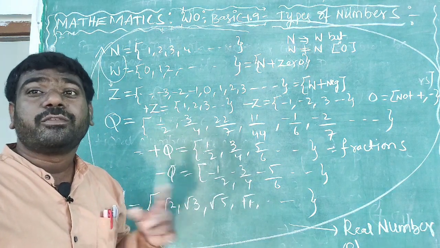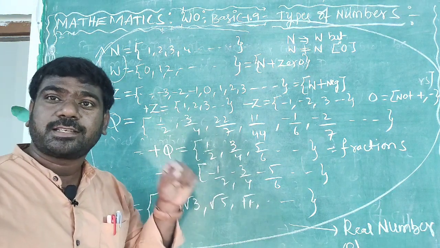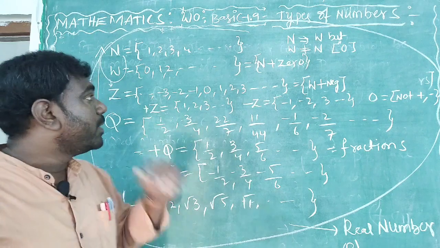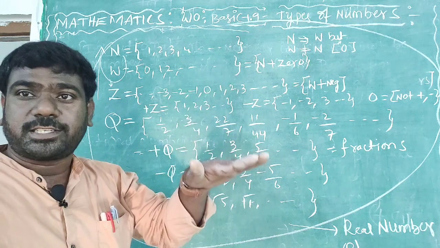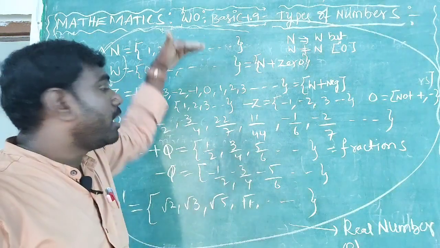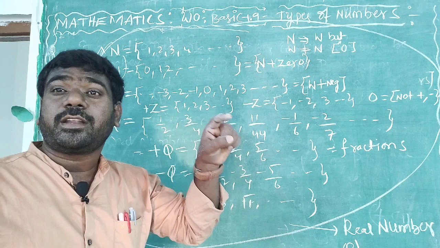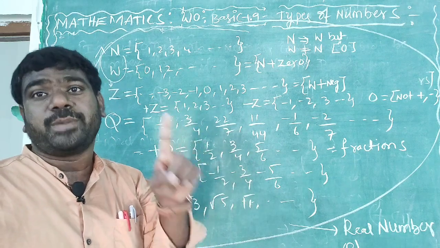P by Q form numbers. But one condition here: all these numbers I can convert into rational numbers.